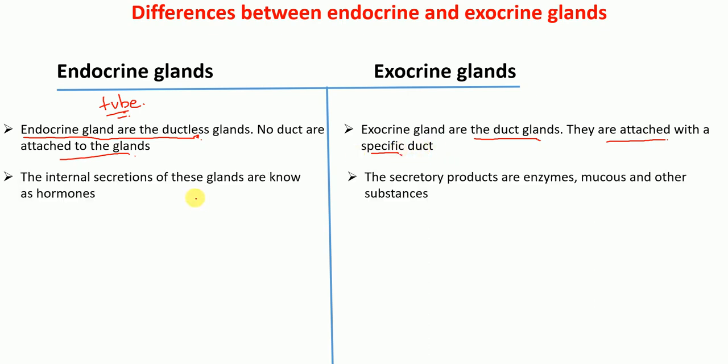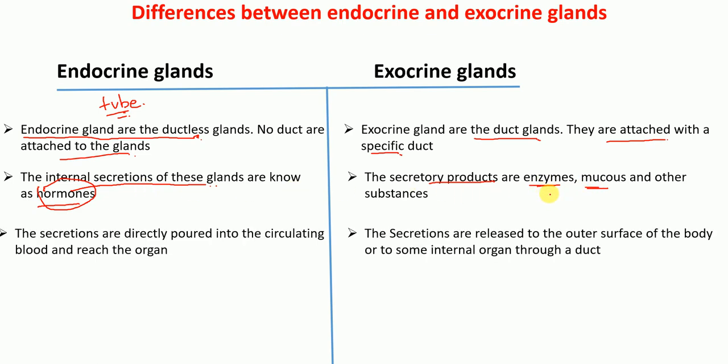The next important point is the secretion. The internal secretions of endocrine glands are known as hormones, whereas the secretory products of exocrine glands are enzymes, mucus, and other substances. So the secretions of endocrine glands are hormones, whereas the secretions of exocrine glands are enzymes, mucus, etc.